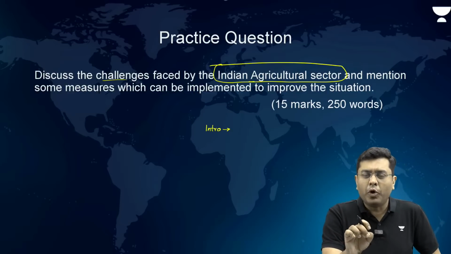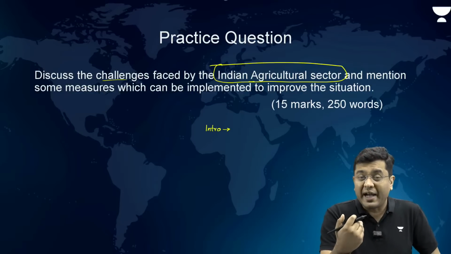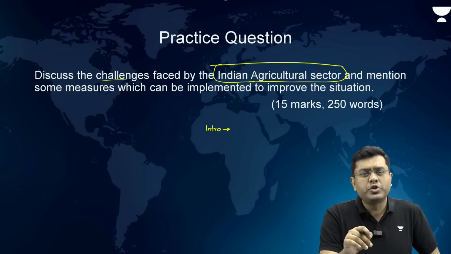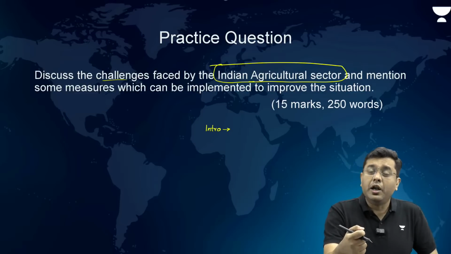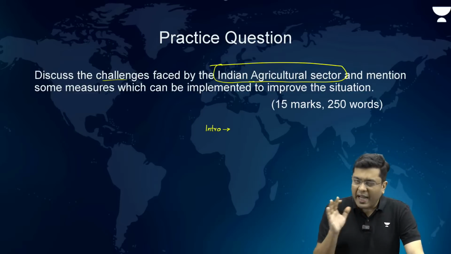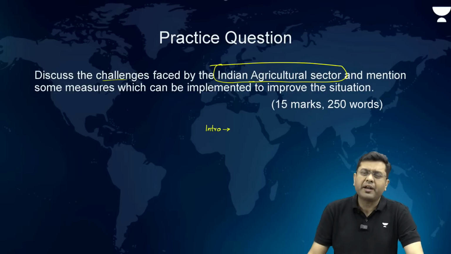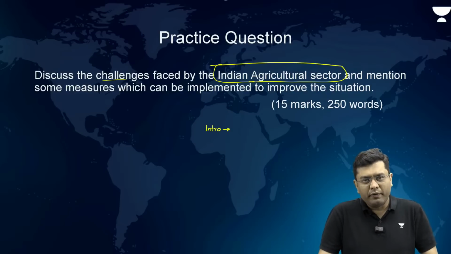That will be your end of the body, and then in the conclusion, India can never dream to be a developed country without a developed and a productive agricultural sector. The need of the hour is to look into and bolster this sector in order to provide a better means of livelihood and make agriculture a lucrative sector to be in. Like that, you can end the answer on a positive note and secure good marks. Okay? Try writing it on your own and try different types of presentation styles along with that.